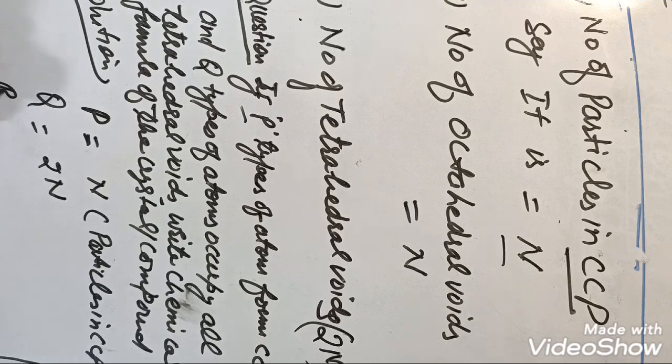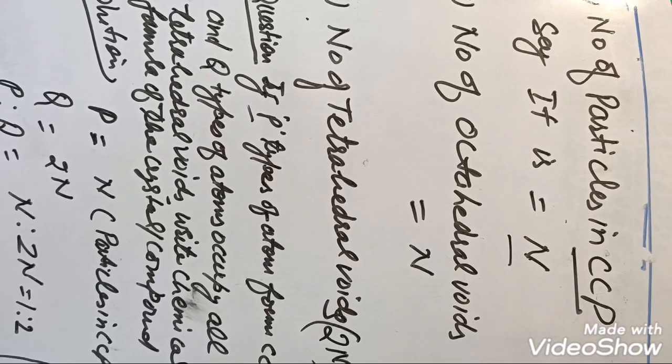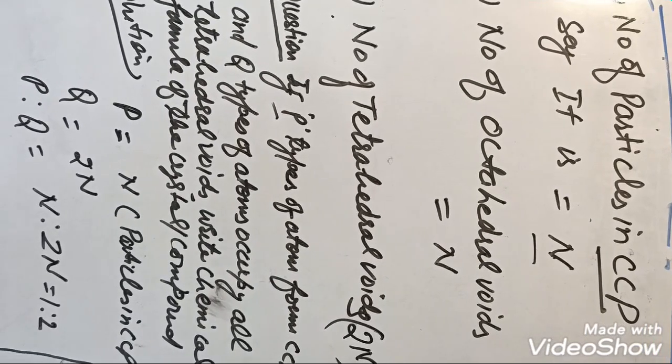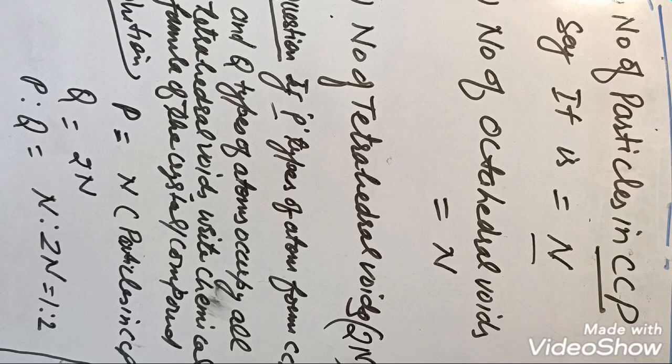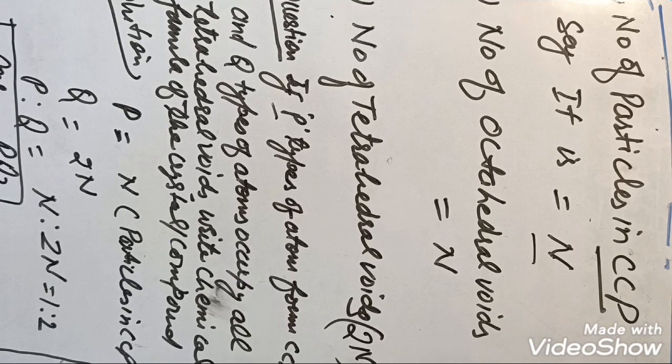So what is the ratio of P is to Q? It is n is to 2n. So that is 1 is to 2. So what will be the formula of this compound here? Simple ratio P is to Q, what is the simple ratio? 1 is to 2. So formula is PQ2. The formula of that crystal, the formula of that compound will be PQ2.